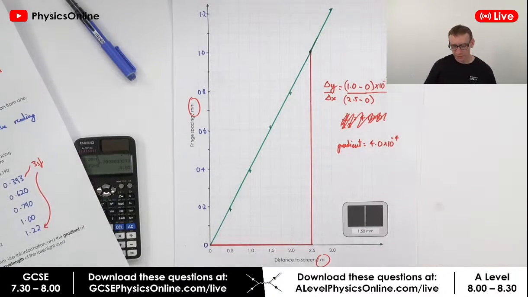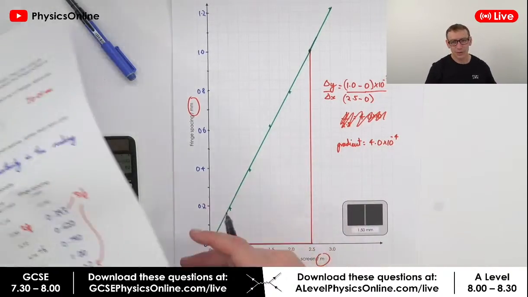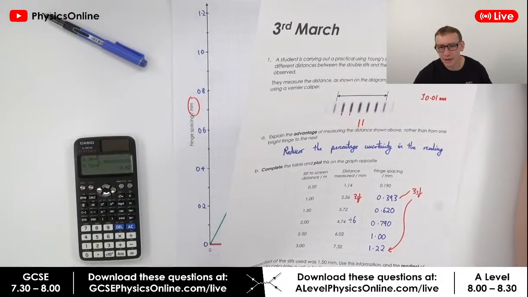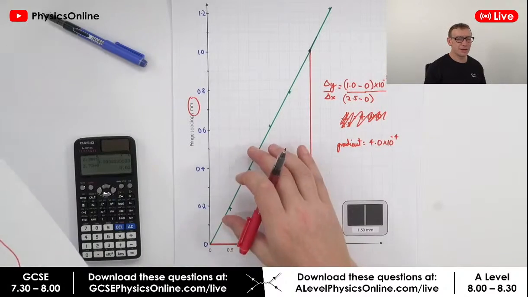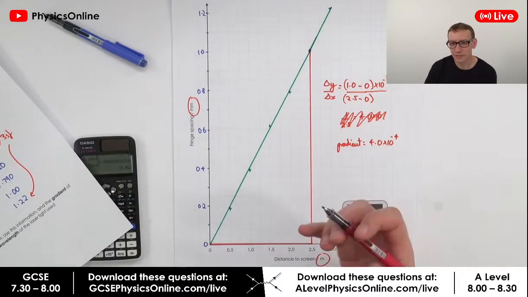Okay, so we've got the gradient. Now, how do we use the gradient to calculate the wavelength of light? Well, this is what you want to be doing, is you want to be realizing that a gradient actually has a meaning, and it's going to relate to some real physical value.